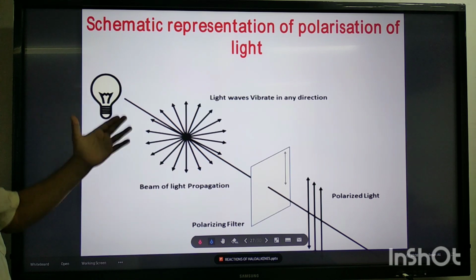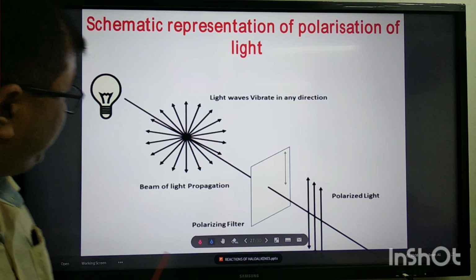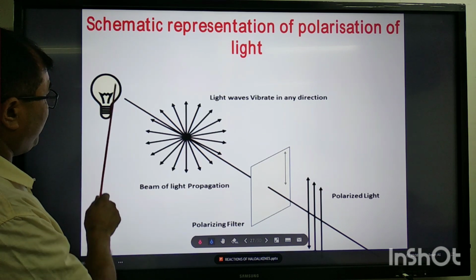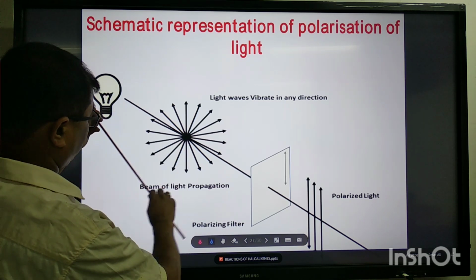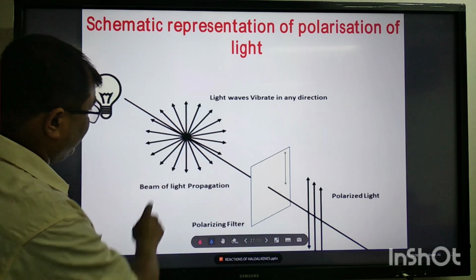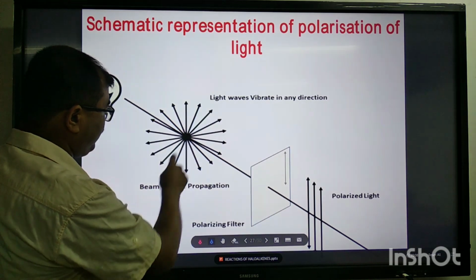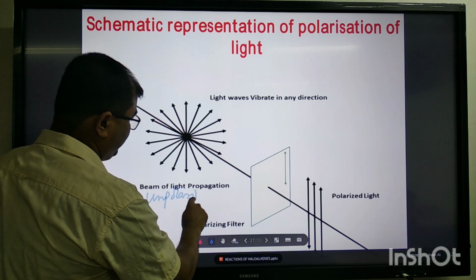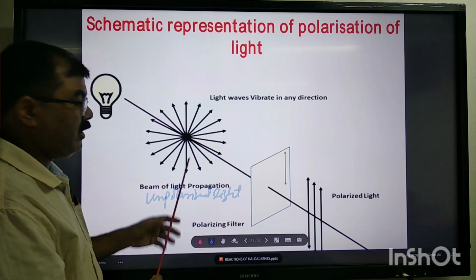Let's go ahead, we'll understand in a better way. This is a schematic representation of polarization of light. You can understand this. See, as I said, light is coming from an incandescent bulb. This already I said, this is unpolarized light, the ordinary light.